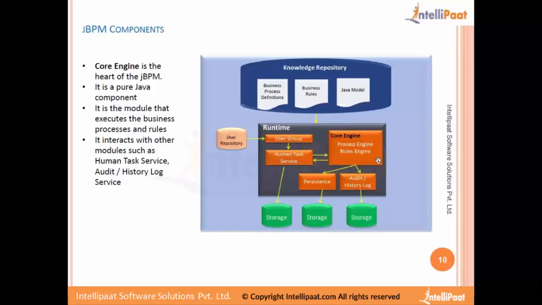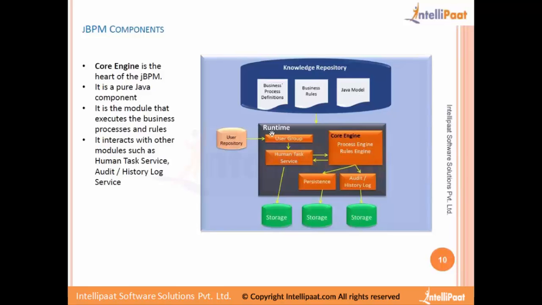The two main engines, process engine and rules engine, are both integrated within the same core engine. That's why I was saying that when we have business rules as part of a process, the execution becomes seamless, because both of them are inside the same core part. They are not even separate. They work on the same knowledge repository and have the same storage.